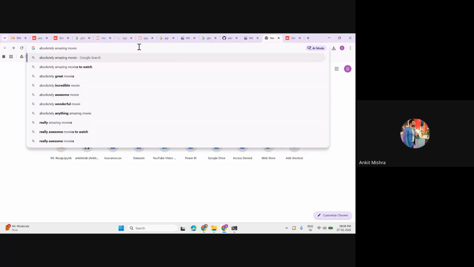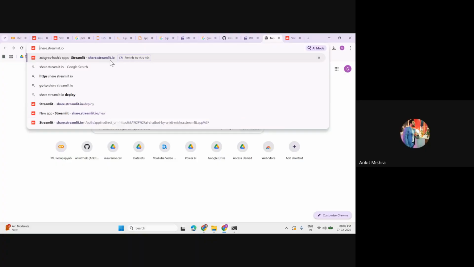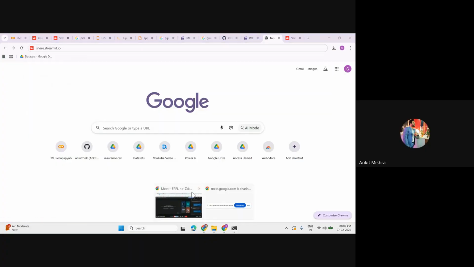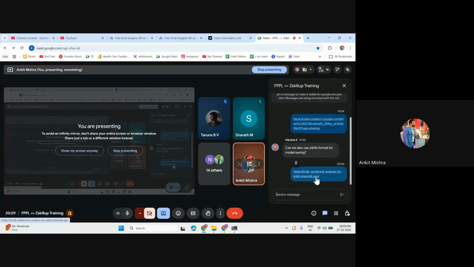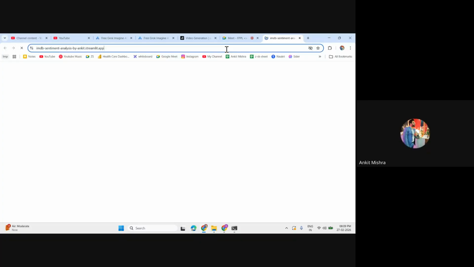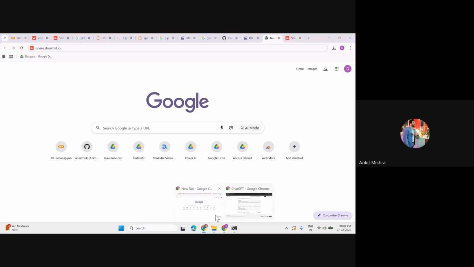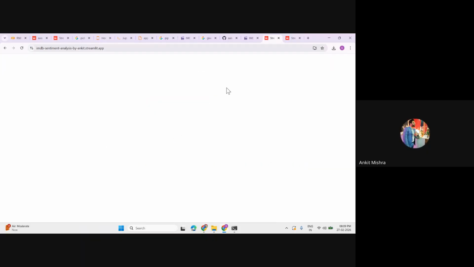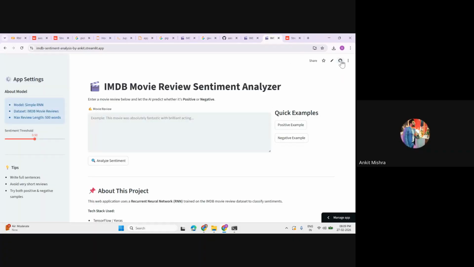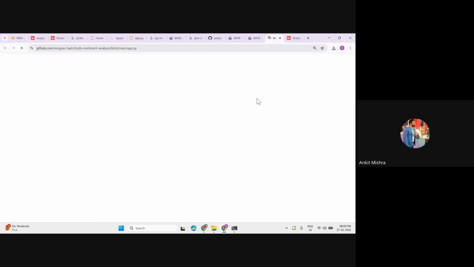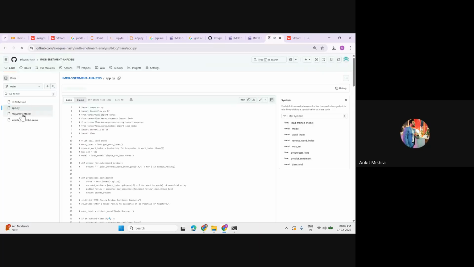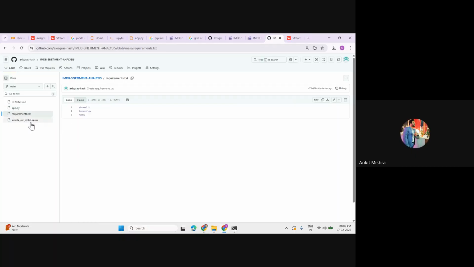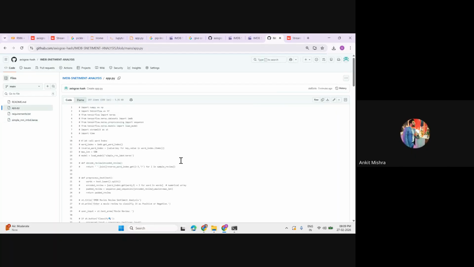Let me paste the URL again. I need to copy this again, so let me click it here. This is the URL, and once you get a URL from any user, you can fork their repository. You can take all the code and use it as a reference. You will get the option from here. Once you click on this, it will redirect you to the GitHub link, and there you can see all the code like requirements.txt, the simple RNN model, and the app.py.